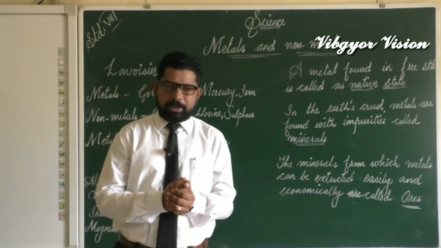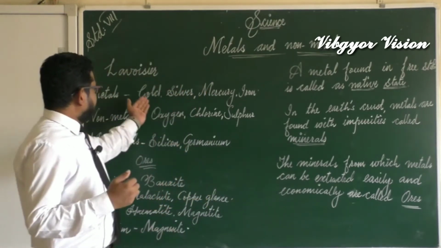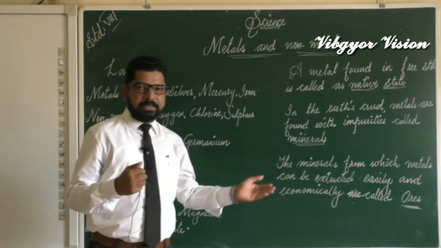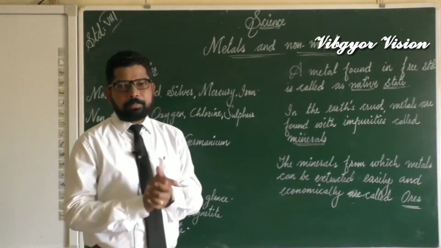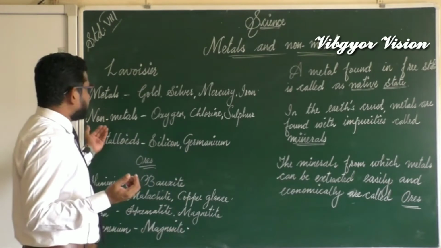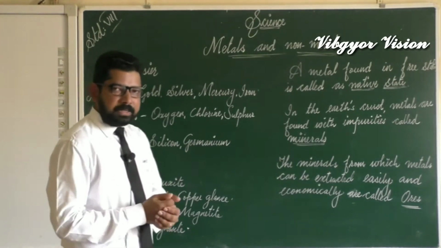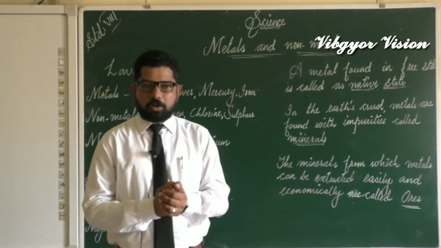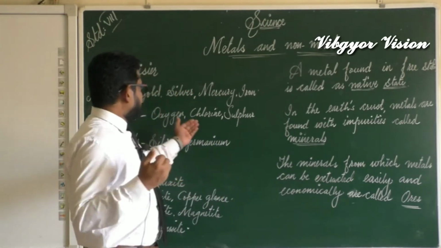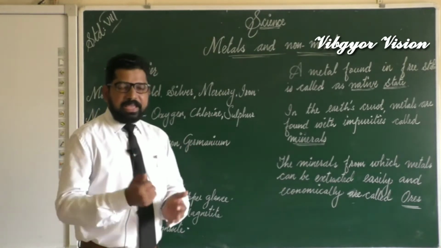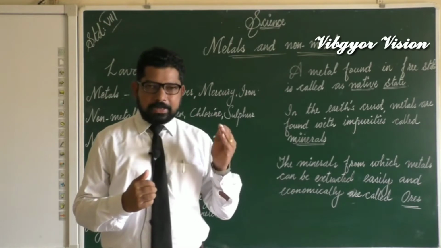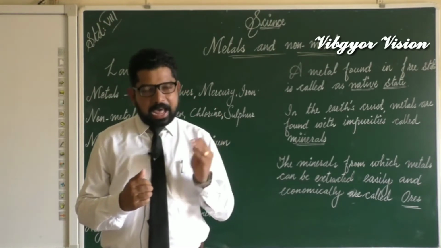Many examples of metals you know. What are they? Familiar examples: gold, silver, mercury, iron, zinc, copper. These all are examples of metals. And some examples of non-metals also you can say. Many non-metals are there, a familiar few being oxygen, chlorine, carbon, sulfur. These all are examples of non-metals. So we learned examples of metals and non-metals.